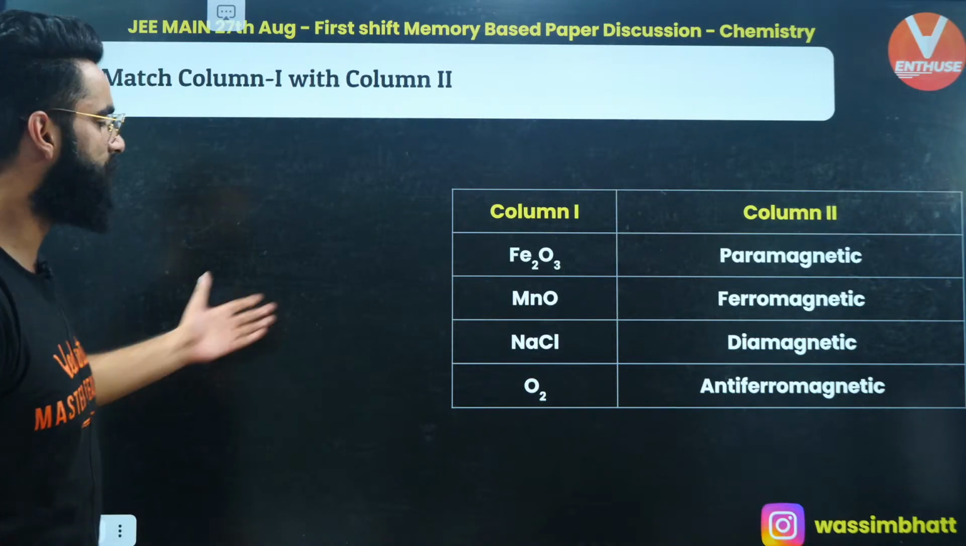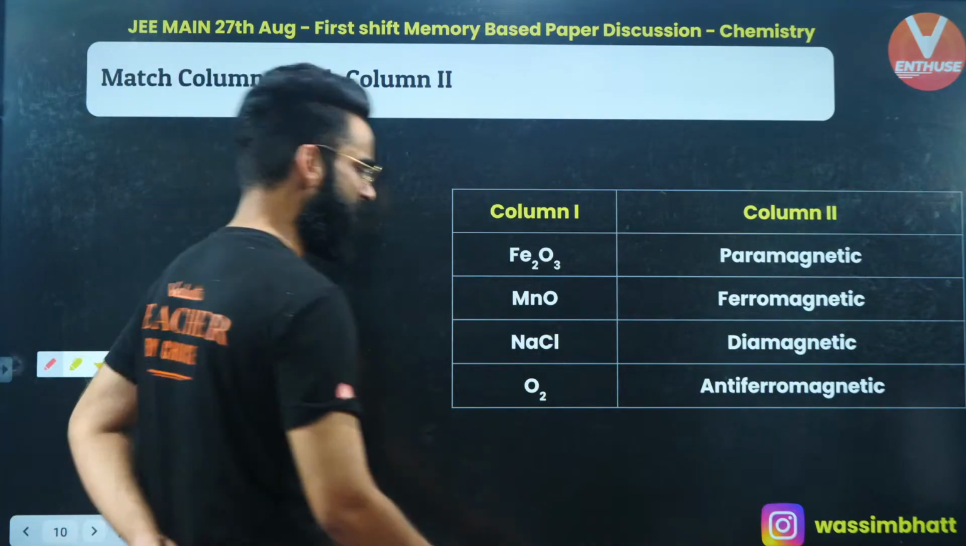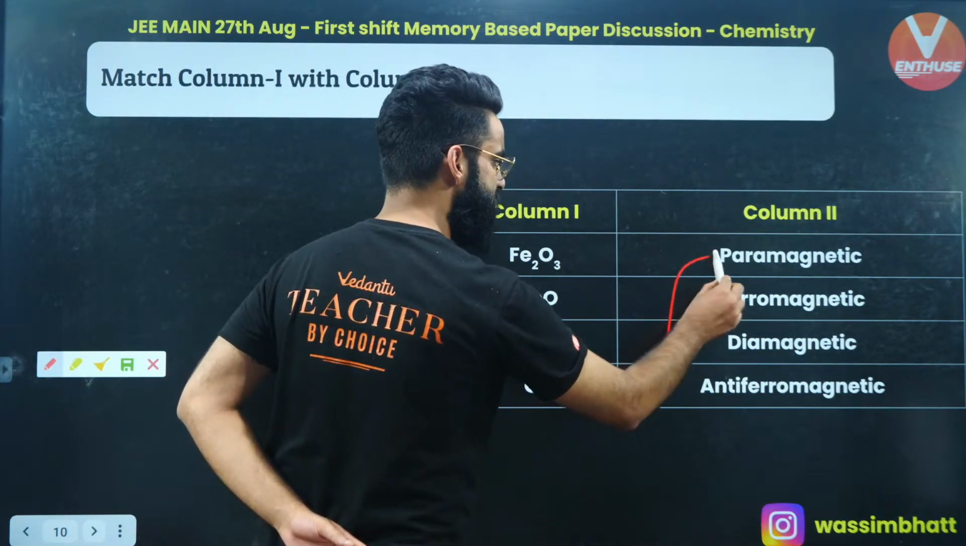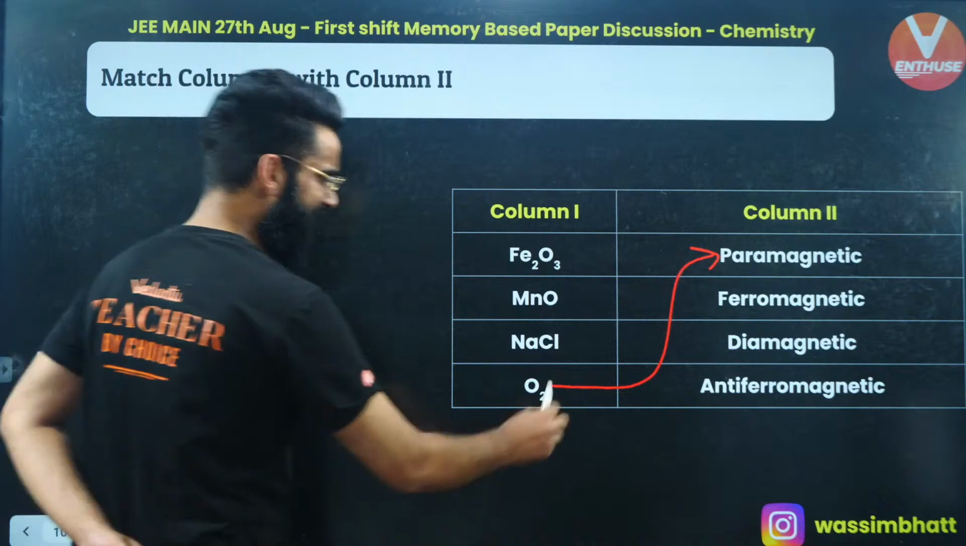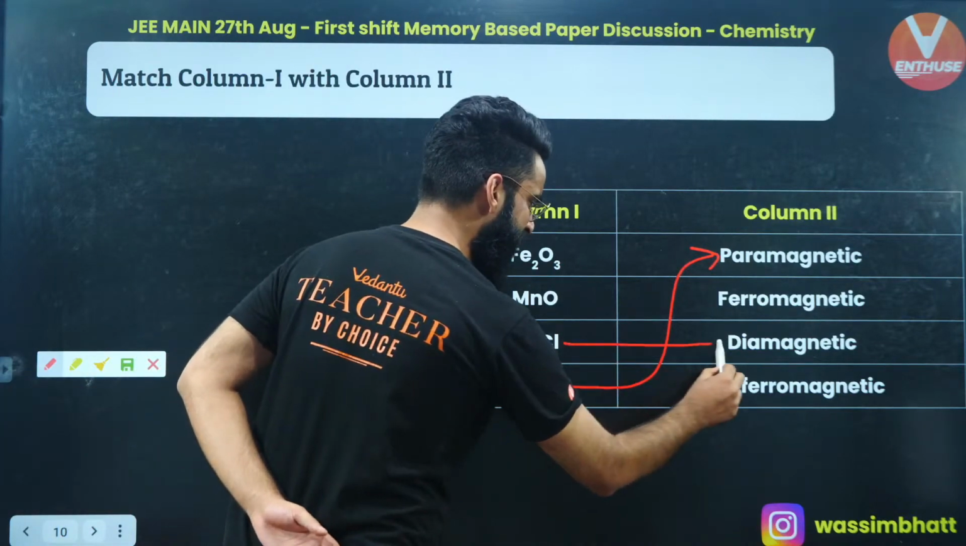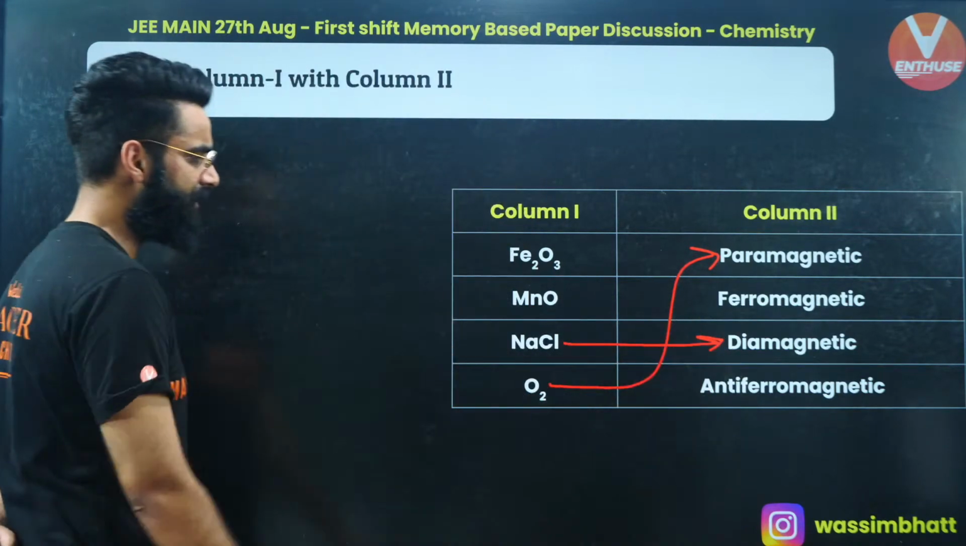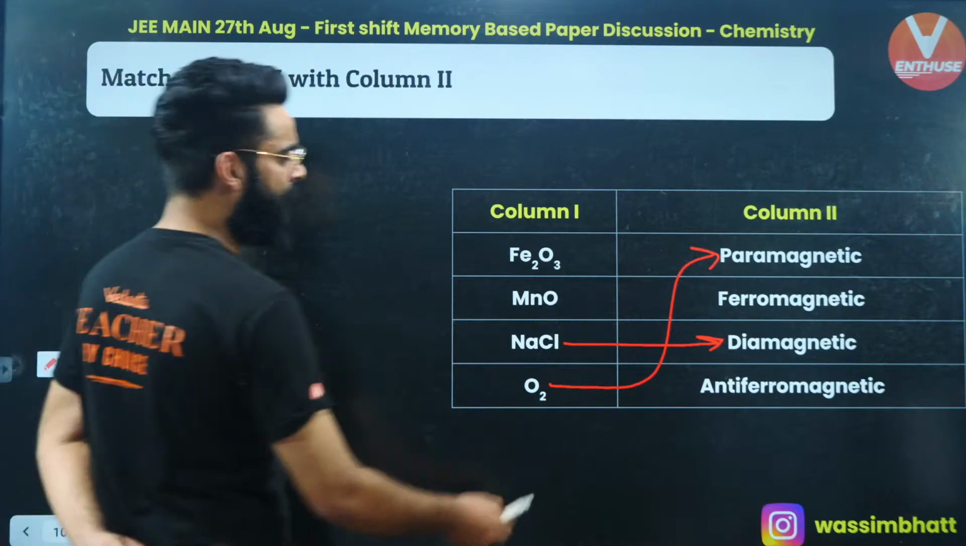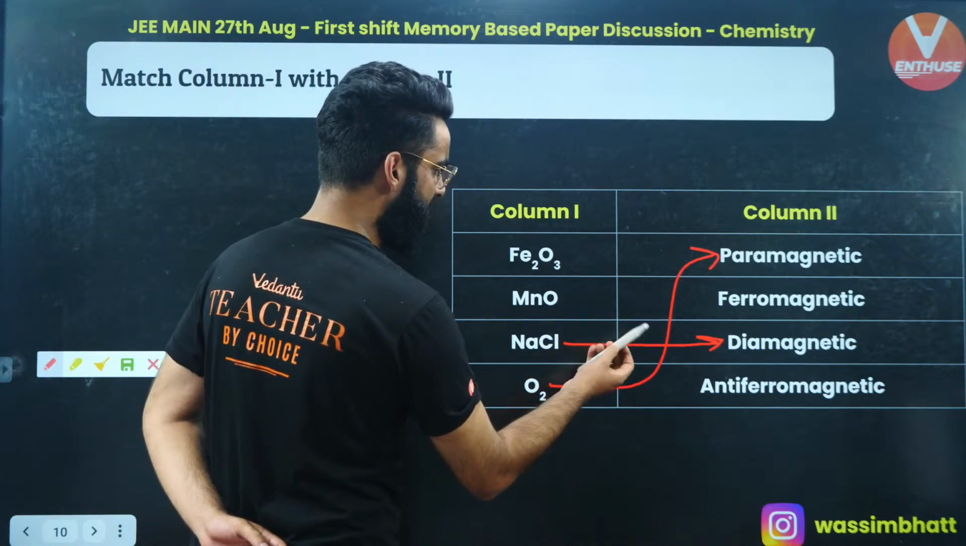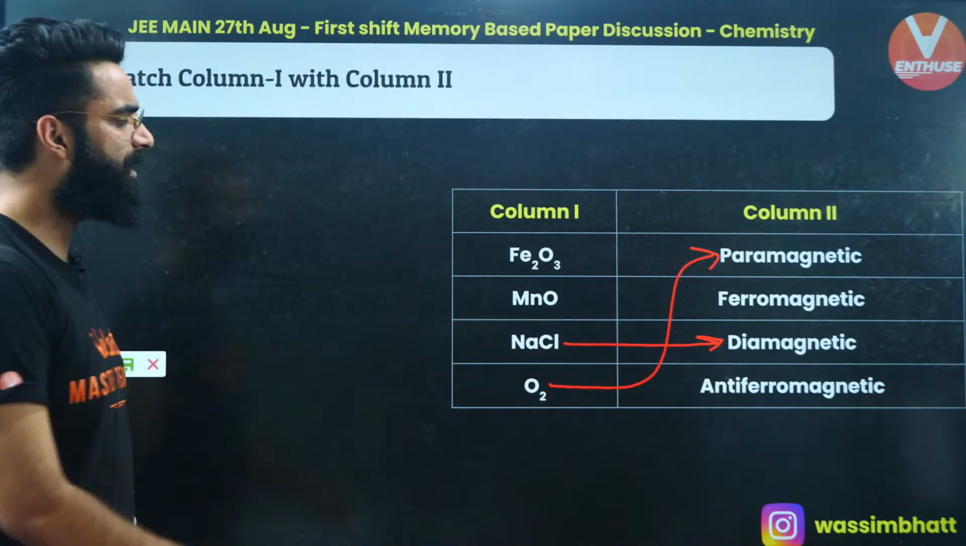So people, this question is directly from your NCERT. O2 contains 2 unpaired electrons, so it's going to be paramagnetic, right? NaCl is weakly repelled by the external magnetic field, so it's going to be diamagnetic, right? What about MnO? Is it going to be ferromagnetic or antiferromagnetic?